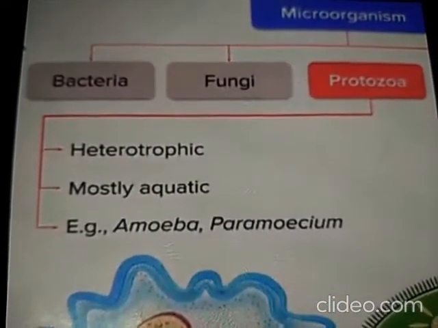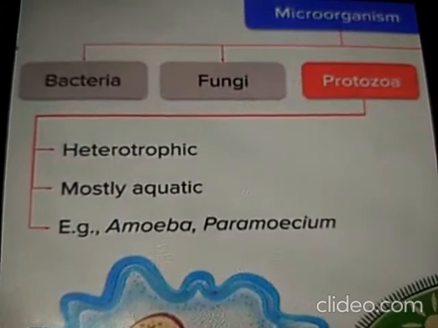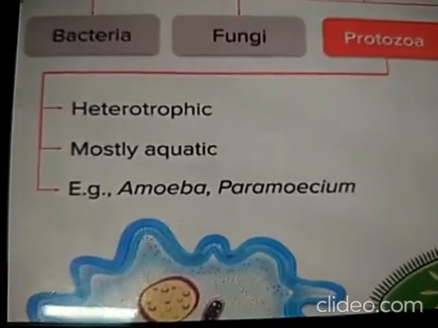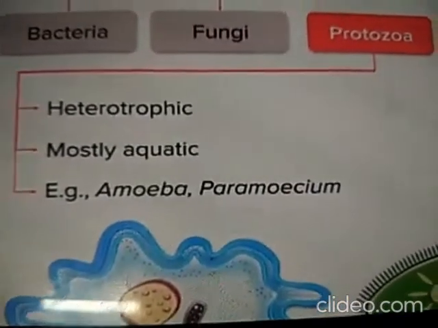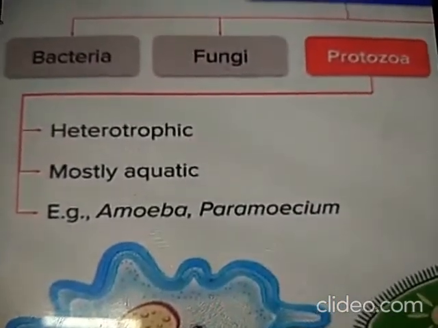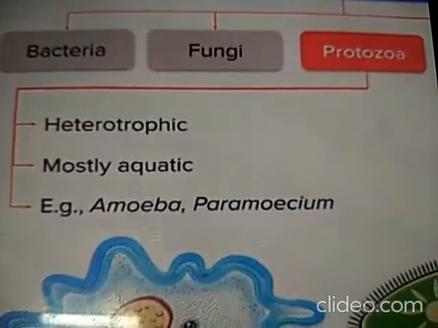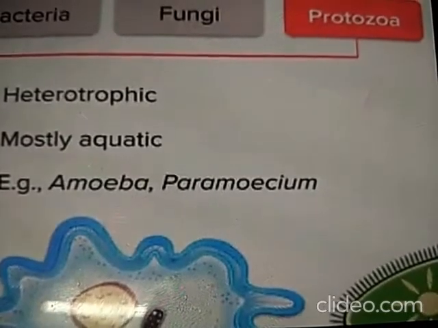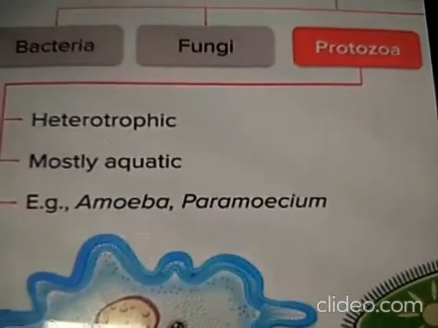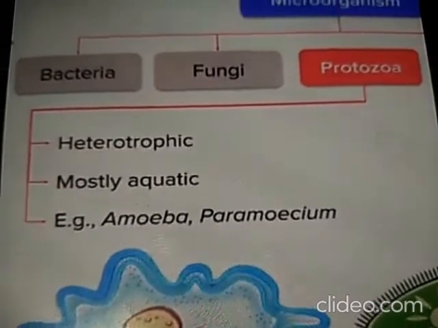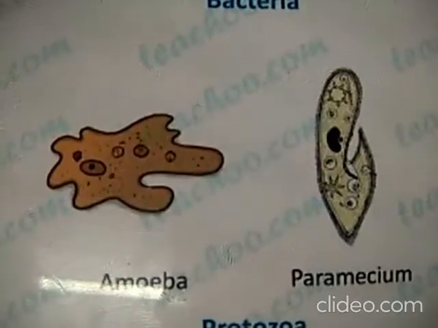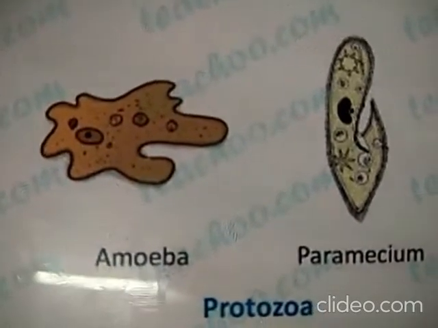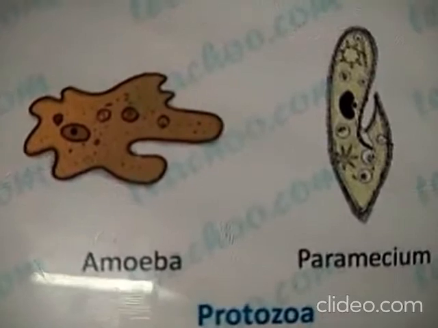Okay, next is the protozoa. Even these are heterotrophic organisms. Heterotrophic means those which depend on others for their food. Mostly these are present in aquatic places, meaning in water. These protozoans are mostly found in water. Examples are amoeba and paramecium. You can see the examples of protozoans here, amoeba and paramecium. These are found only in watery places.